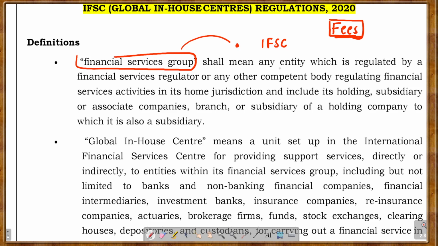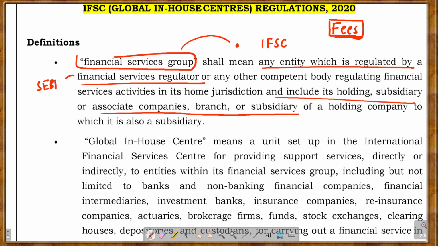So financial service group means any entity which is regulated by a financial service regulator or any other competent body, like we have SEBI, right? In India we have SEBI. And it includes its holding, subsidiary or associate companies, brand subsidiary or holding company.